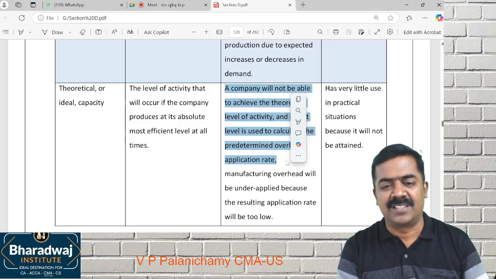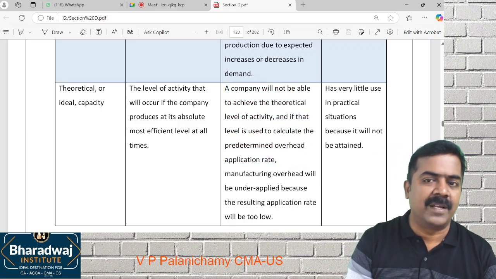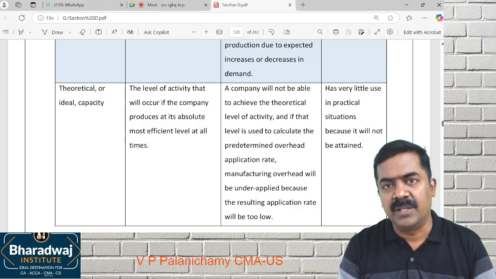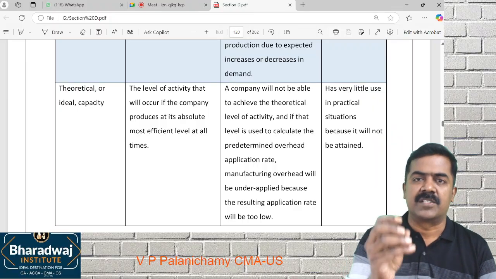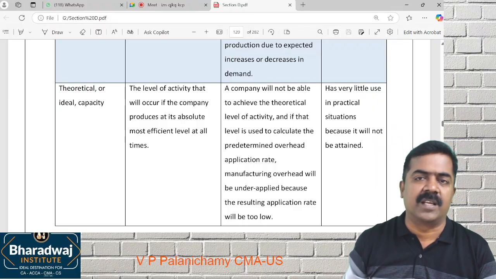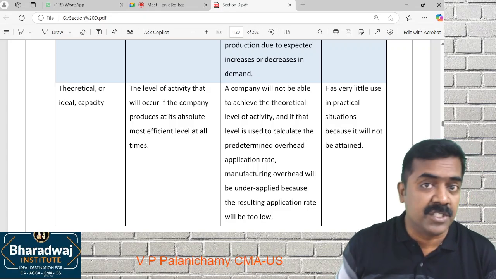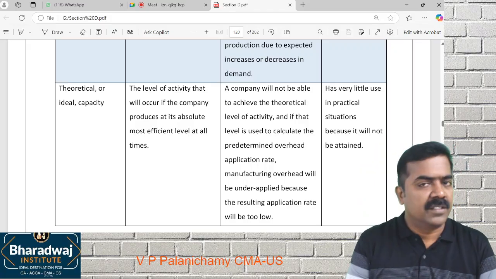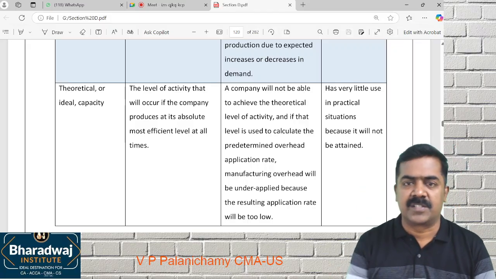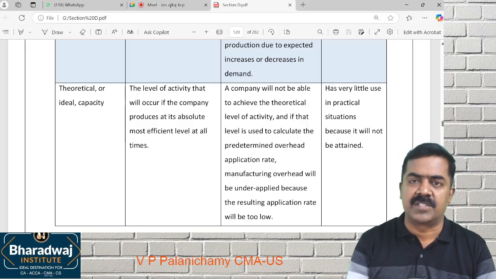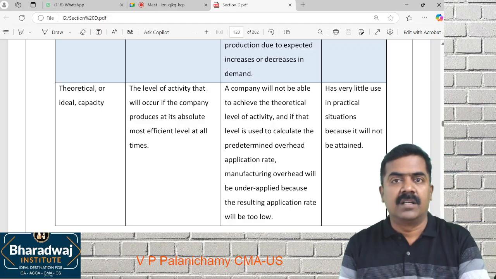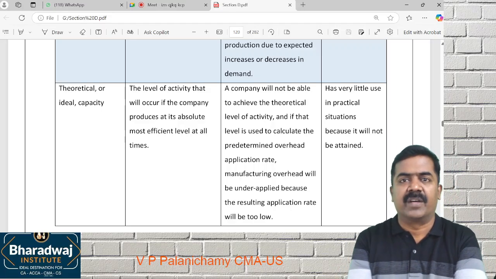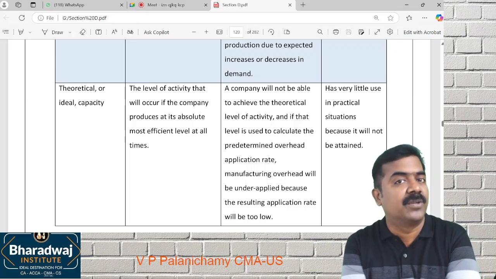No. So that theoretical capacity cannot be attained in a practical situation because practically in factories there will be stoppage of work, there will be changeover time. A factory working three shifts of 8 hours, 24 hours, you cannot run the factory for 24 hours because there will be stoppage time, changeover of jobs, changeover of employees. There will be holidays, there will be breakdown in the machine.